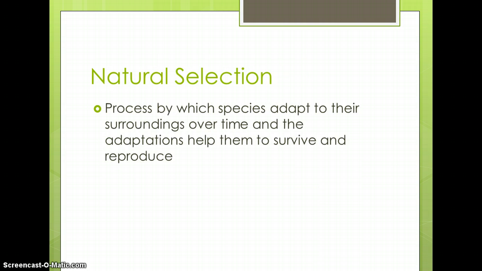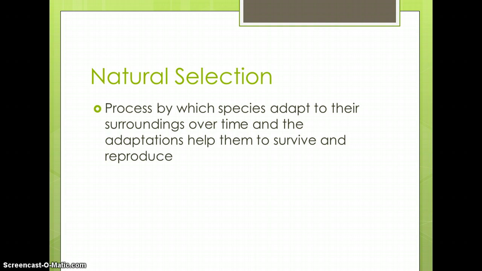In 1859, Charles Darwin published a book about how species could change over time, and the process of species changing over time is called natural selection. Natural selection is the process where species that are more able to survive in their surroundings are the species that will survive and reproduce.